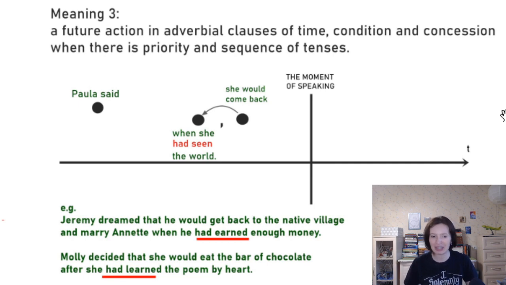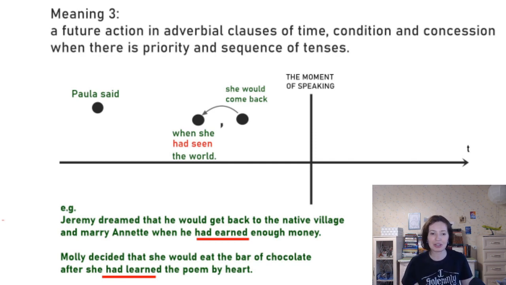So first, in the future, she learns the poem, and then in the future after that, she eats the bar of chocolate, and she looks at all these situations from the past point of view. So for us, it's not future anymore. It's only future for Molly, for the character, right? So I hope these three meanings are clear and nice, because now we have some patterns.